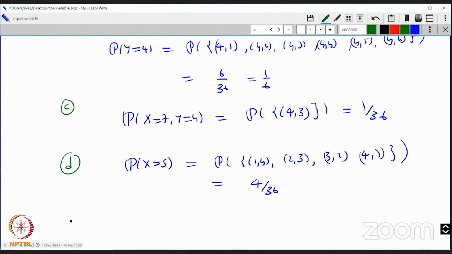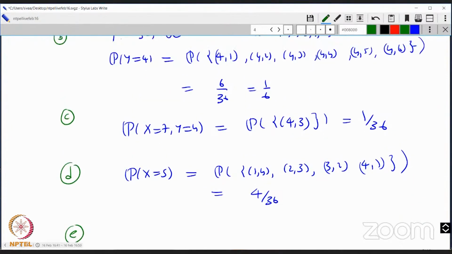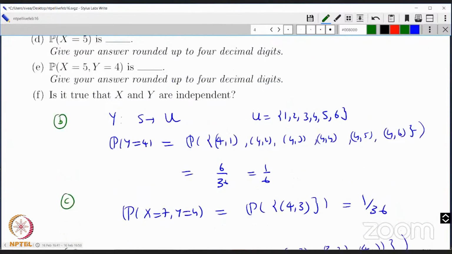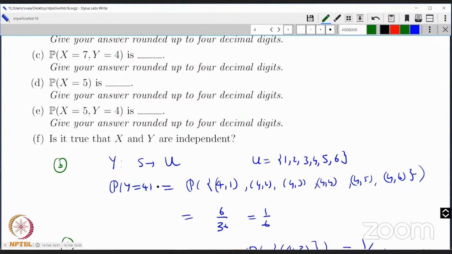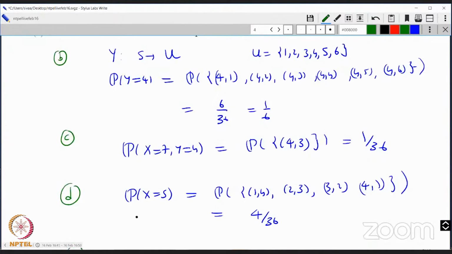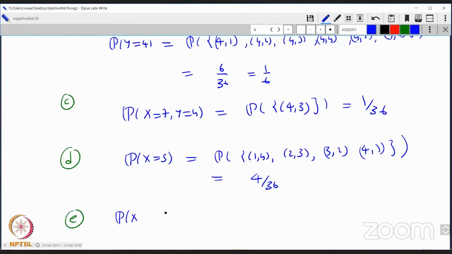What about E now? What does E say? E says probability x equal to 5 and y equal to 4. The sum is 5 and the first roll is 4. That means the only possibility is 4 comma 1. There's no other possibility. And that is 1 over 36.